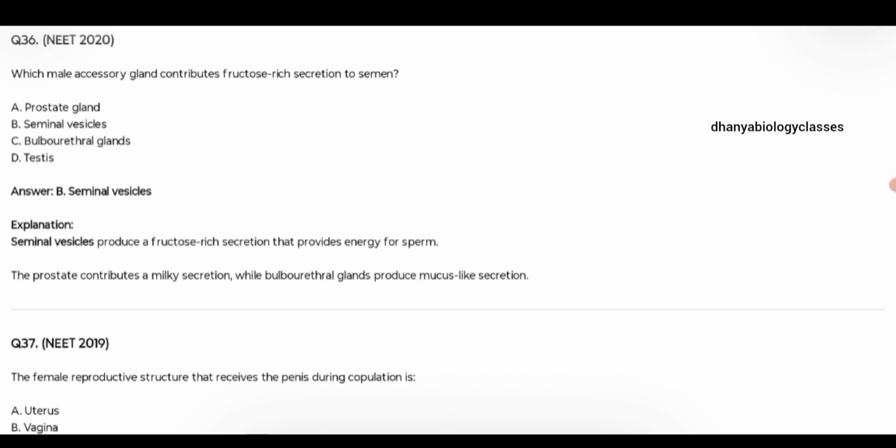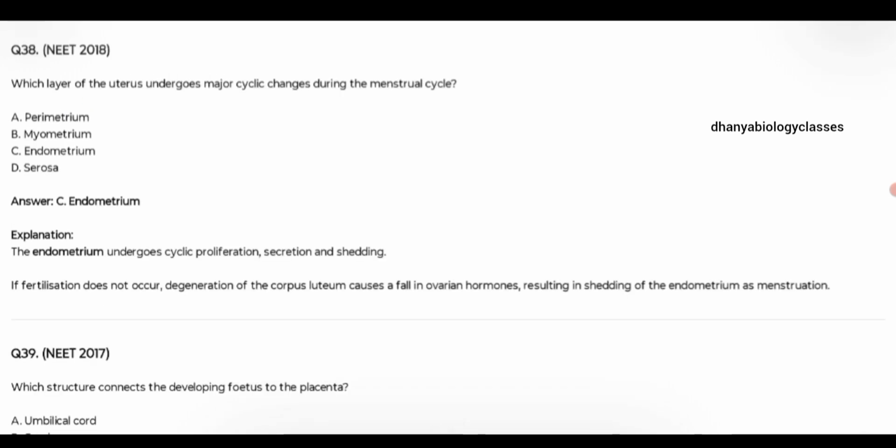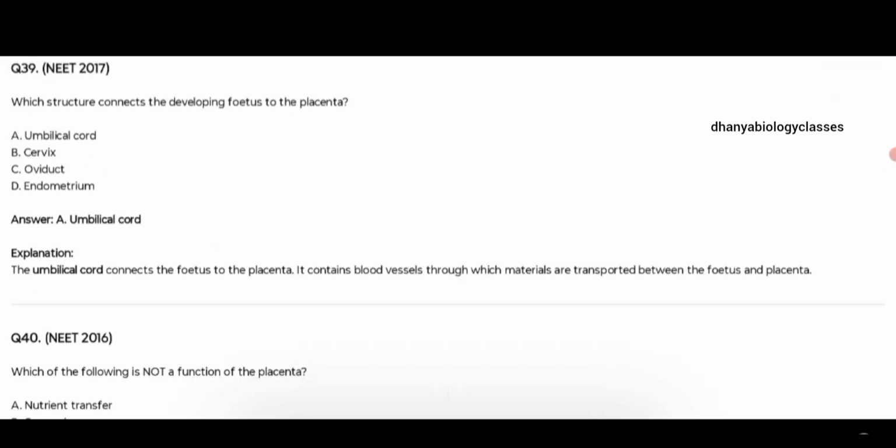Which male accessory gland contributes fructose-rich secretion to semen? That is the seminal vesicles. The female reproductive structure that receives the penis during copulation is the vagina. Which layer of the uterus undergoes major cyclic changes during the menstrual cycle? That is endometrium. Which structure connects the developing fetus to placenta? That is umbilical cord.